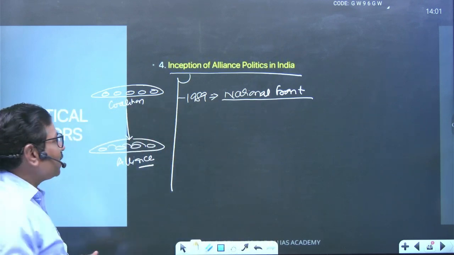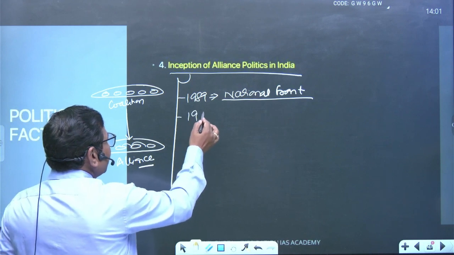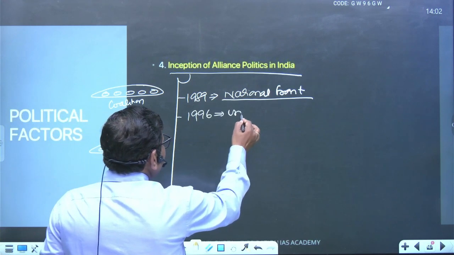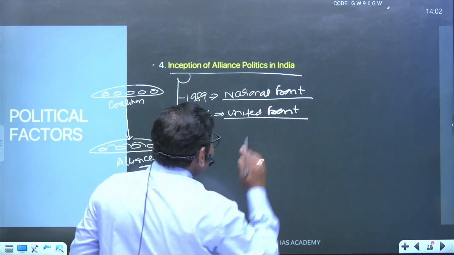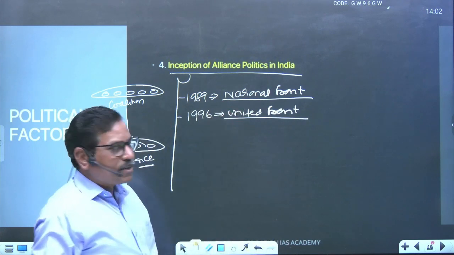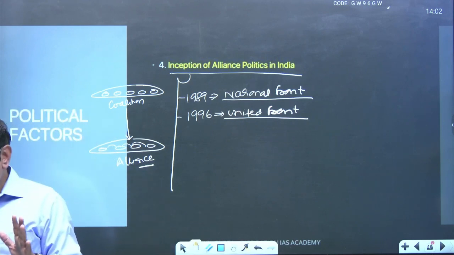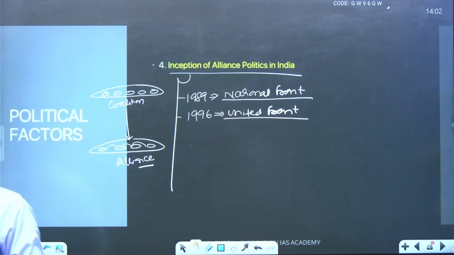But later on, in 1996, we created the United Front. The United Front was also unstable in nature, but much more stable than this one, right? At least the agenda was very clear. Everyone is going to make the decision appropriately.